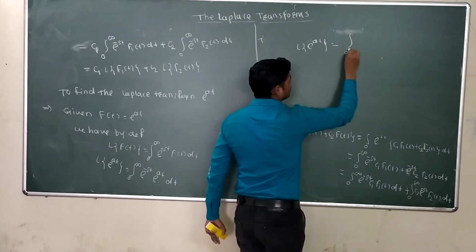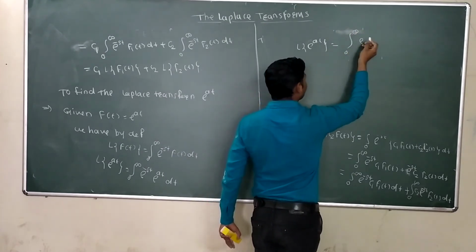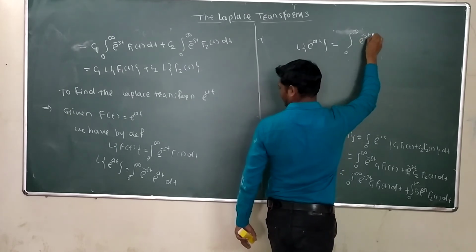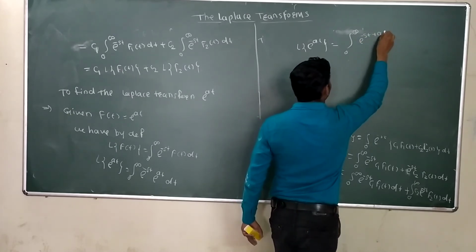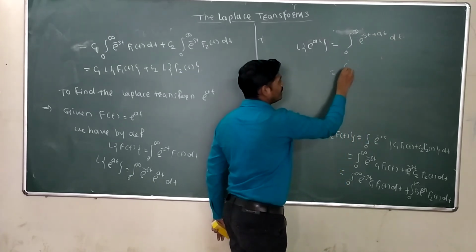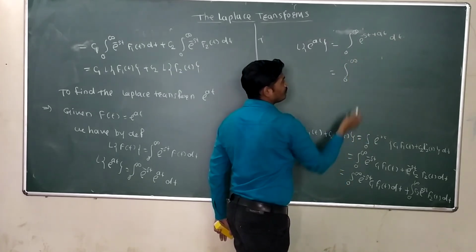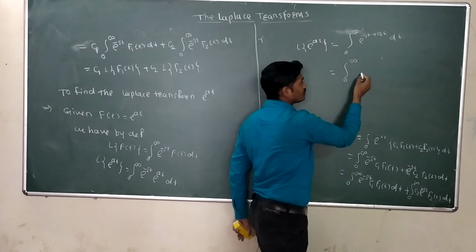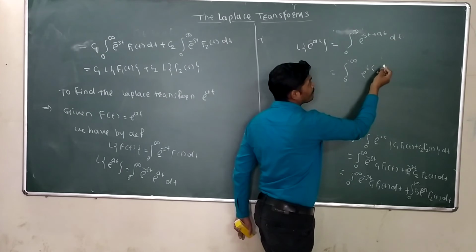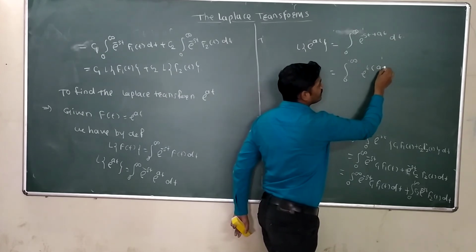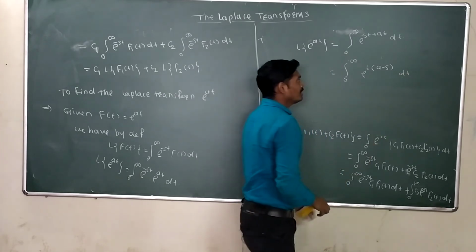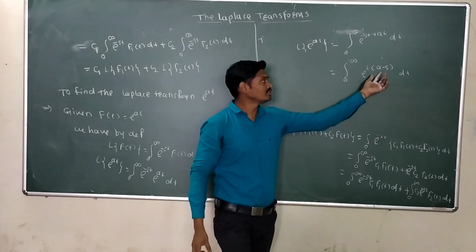Integration 0 to infinity e raised to minus st plus at into dt. Therefore, integration 0 to infinity, here take t as common. Therefore, we get e raised to t into a minus s dt.